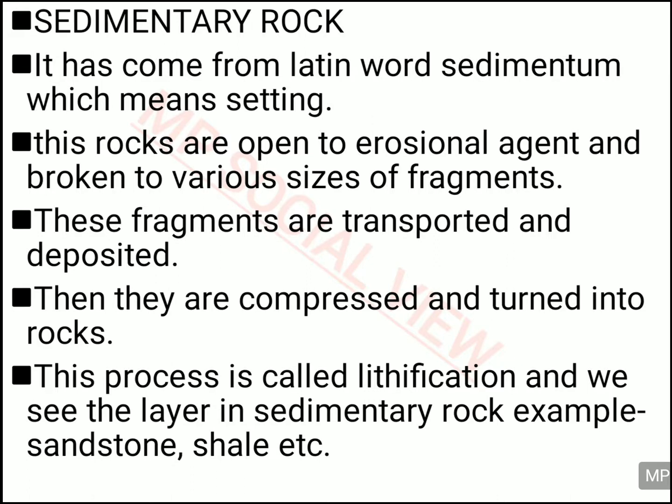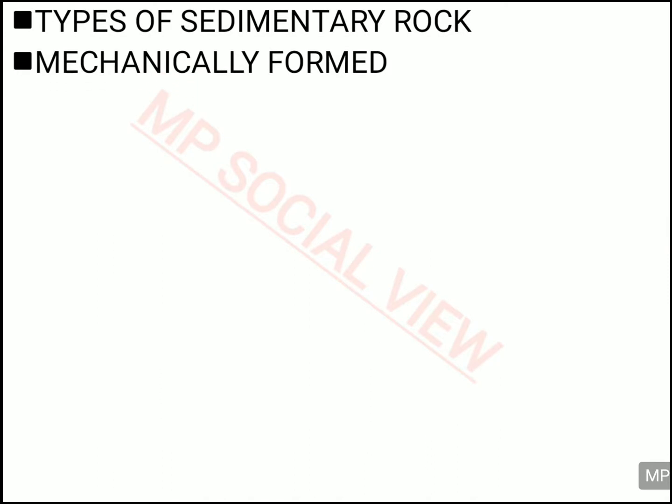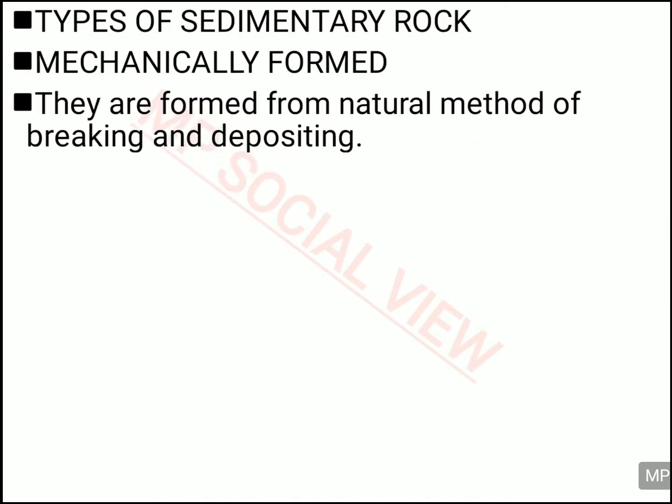So all this process of eroding the rocks with the erosional agent, then the fragments are carried, transferred and deposited in one place, and then compressed, is called lithification. And in lithification, the layers of sedimentary rocks are formed. An example of sedimentary rock can be sandstone, shale, etc. Now let's see the various types of sedimentary rock. So first one is mechanically formed, second is chemically formed, and third is organically formed sedimentary rock.